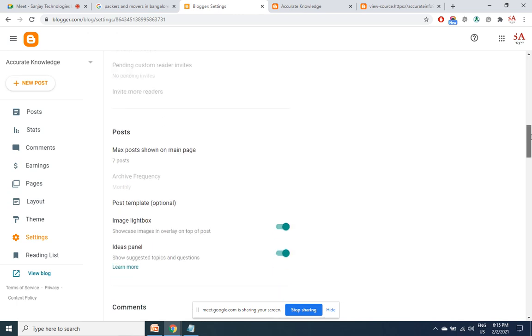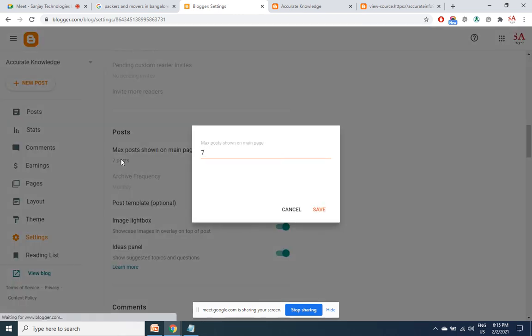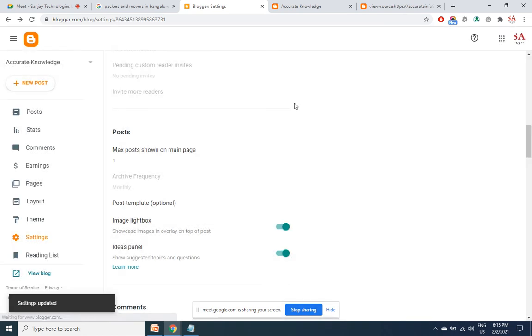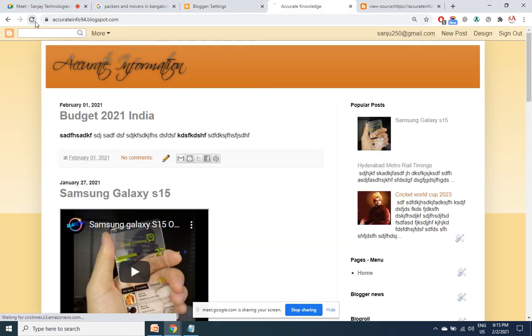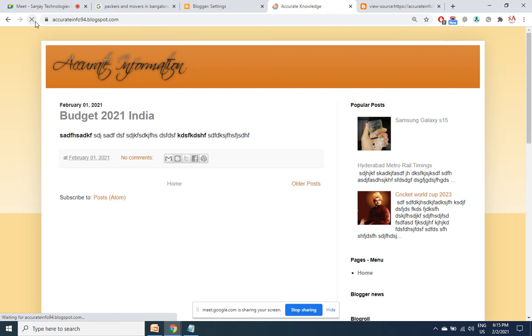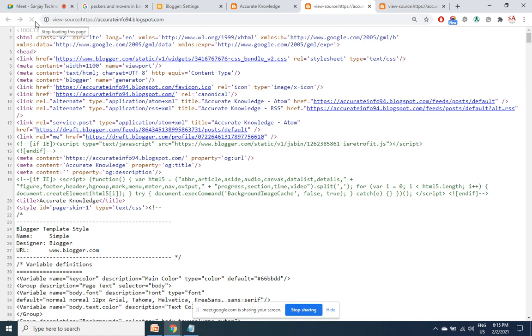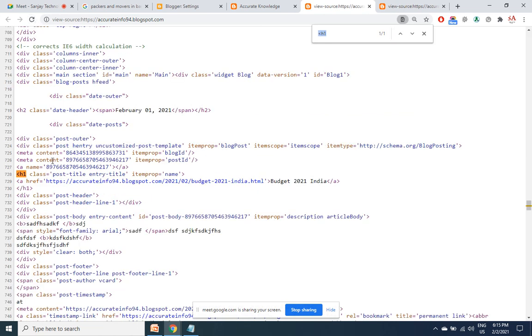He has changed the interface a bit. Here you can see. So this I can set as 1. I refresh. Now home page, again I press Ctrl U, Ctrl F. There's only one H1 tag now. But maybe we have lost our keyword for the home page.